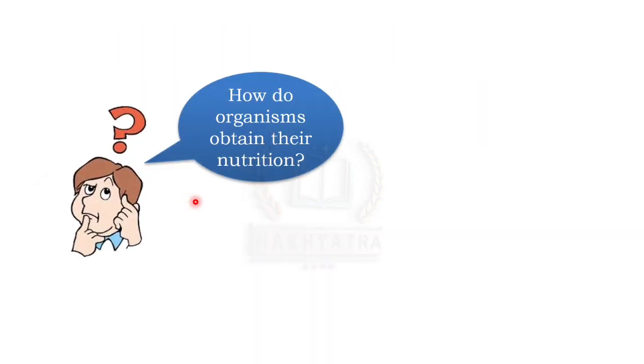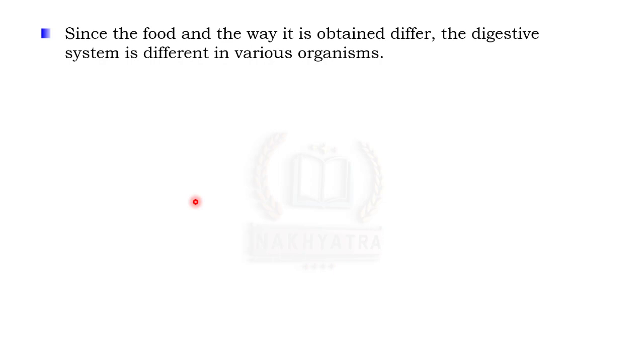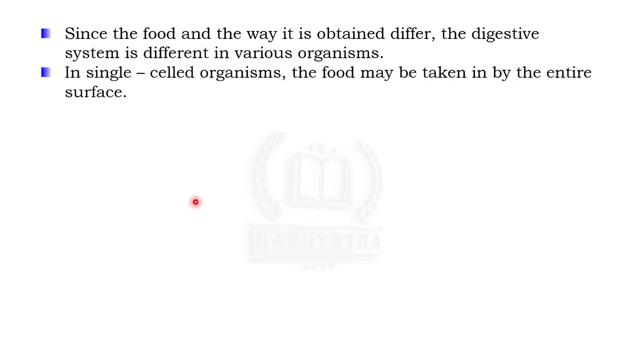Okay, now let us see how organisms obtain their nutrition. Since the food and the way it is obtained differ, the digestive system is different in various organisms. So in the case of single-celled organisms, the food may be taken in by the entire surface. The entire body surface engulfs the food.